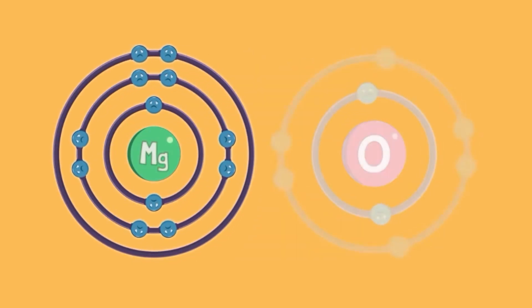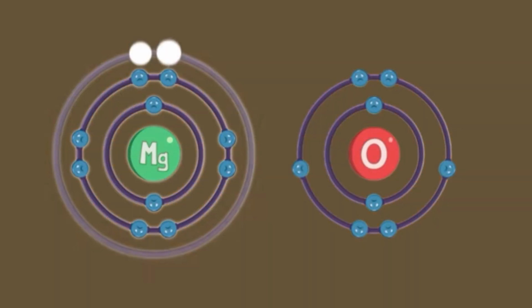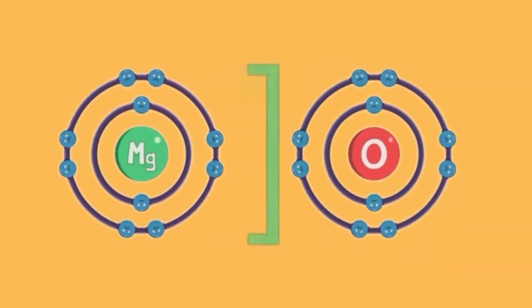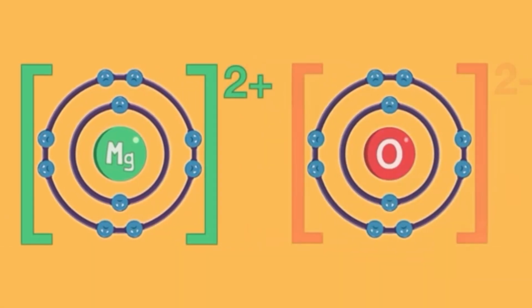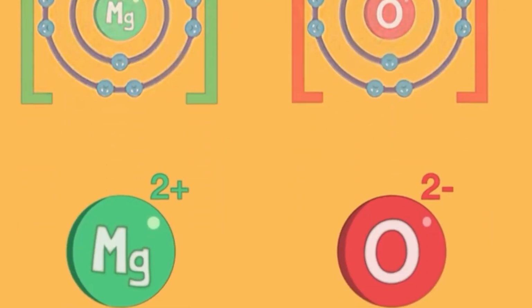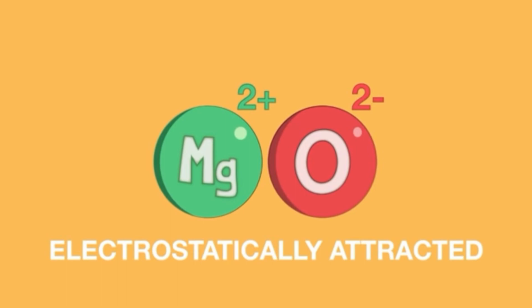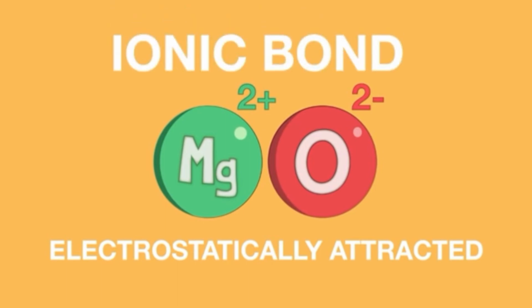The same thing happens with magnesium and oxygen. Magnesium transfers two valence electrons to oxygen, forming a magnesium ion and an oxide ion. The resulting ions are electrostatically attracted to one another, forming an ionic bond.